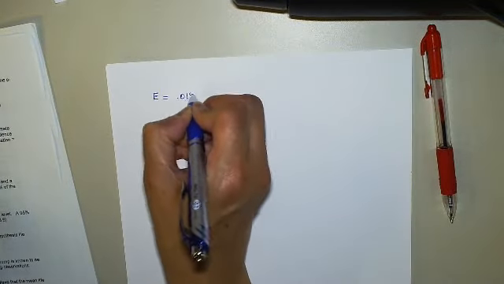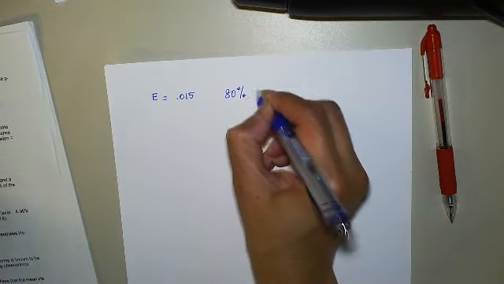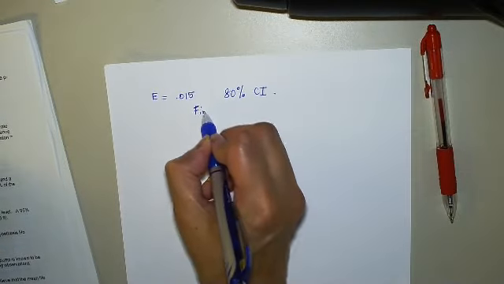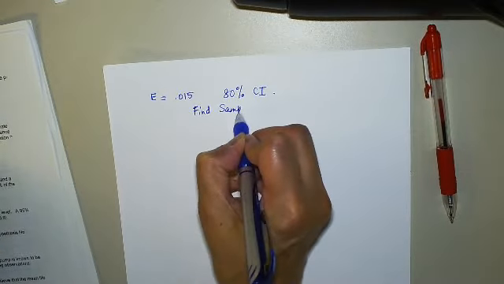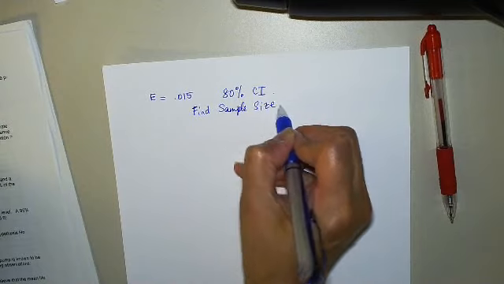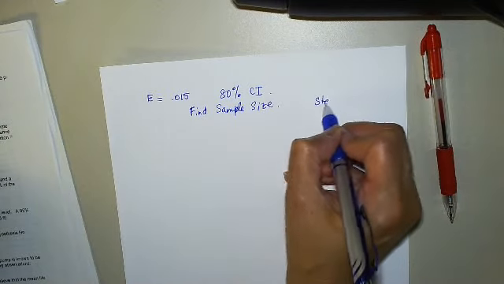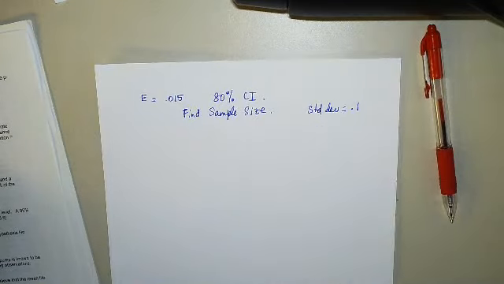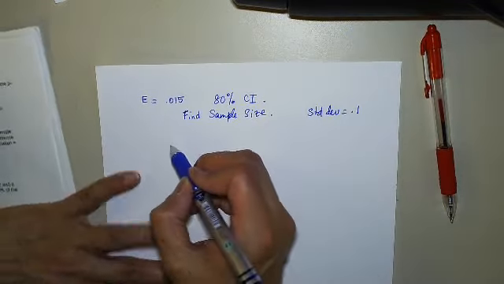For quality control purposes, the manufacturer wishes to estimate the mean to within E equals 0.015 of the true value with the 80% confidence interval. What sample size? Find the sample size. Use standard deviation equals 0.1.